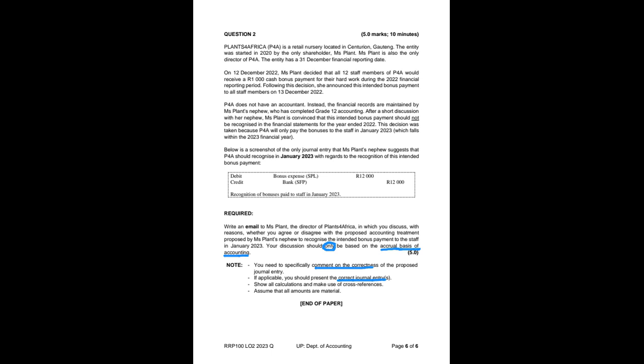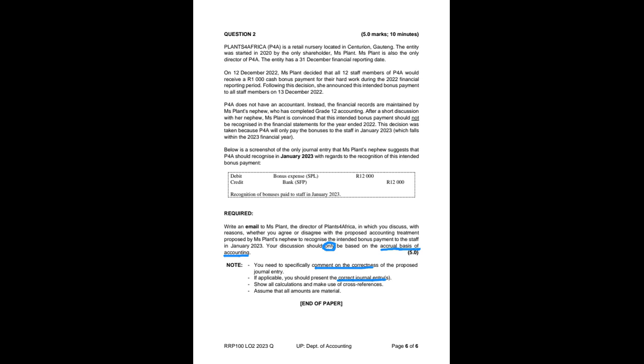So there's definitely some sort of liability existing, because they've created an expectation on the part of the workers that they will get this payment, and if they don't get it, they're not going to be happy. So there's an expectation created and therefore this company has to follow through with this payment. A liability has been created on P4A's part.